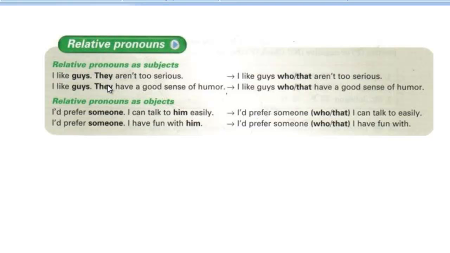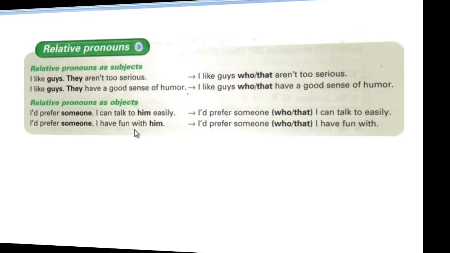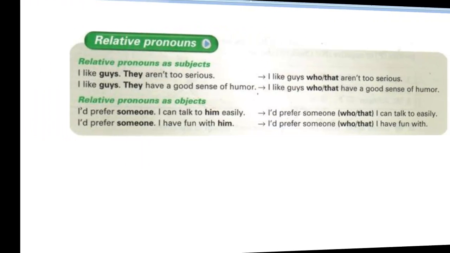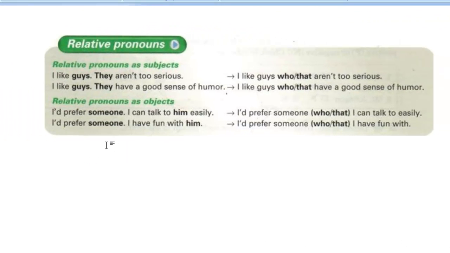And what we want to do is combine these two pieces of information, and we do this by using the relative pronouns. We're either going to use who or that to combine those two pieces of information. So at the end, the sentence is going to look like: I like guys who aren't too serious. Or you could say, I like guys that aren't too serious. I'm going to write down those examples to make sure that we're understanding the process.